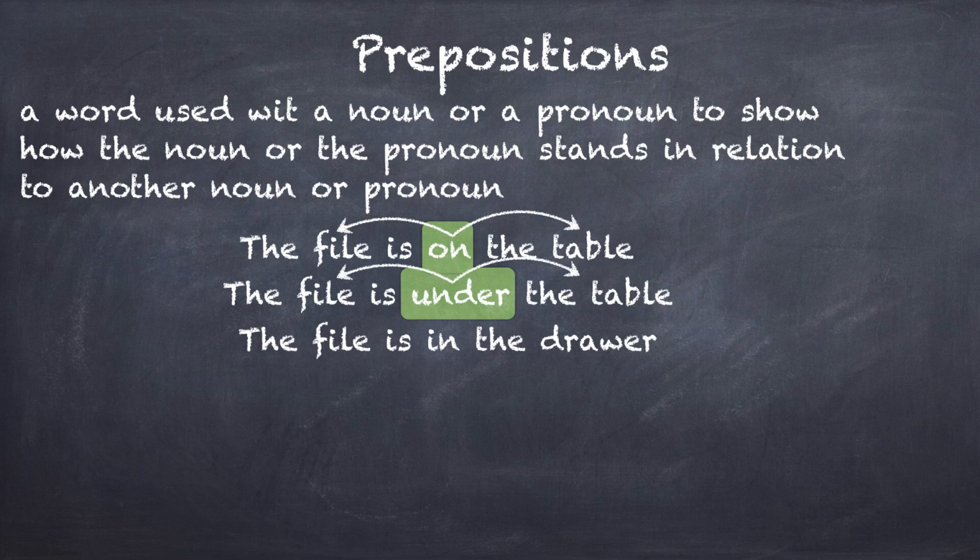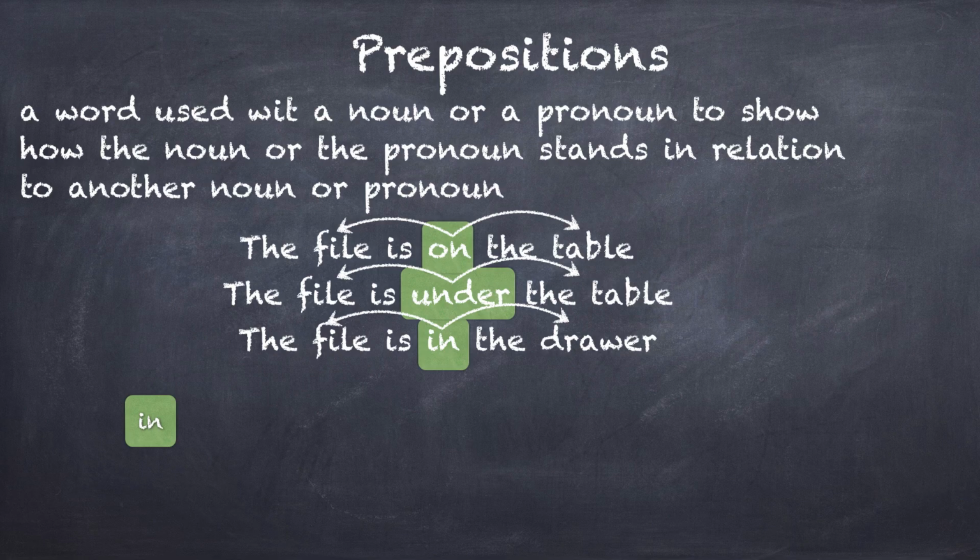The file is on the table. On in this case is acting as a preposition because it is giving us a physical space relationship between the file and the table, right? If I see the word on, I should be able to understand that the file is on top of the table, or on the surface of the table. I'm using the same words over and over again, but I hope the idea is fairly easy. The file and the table, and where the file is on top, the table will be below the file, just to understand the idea, right?